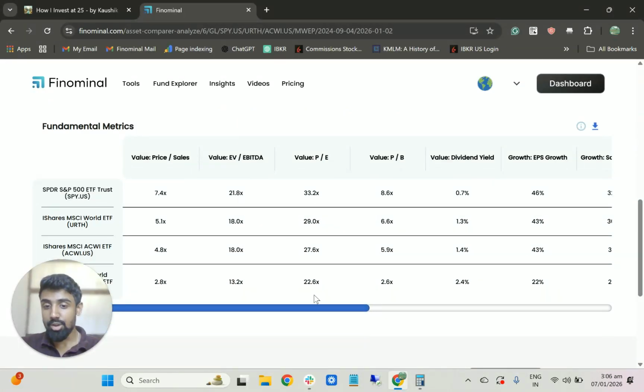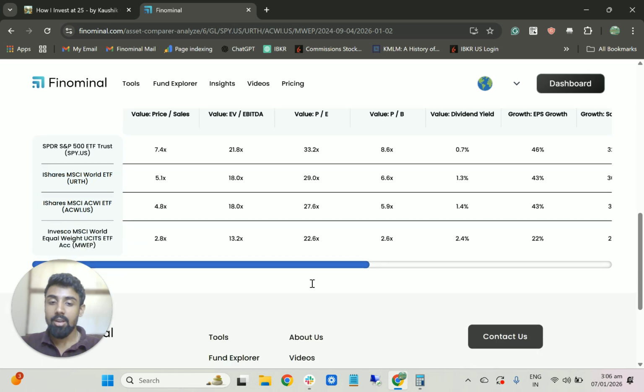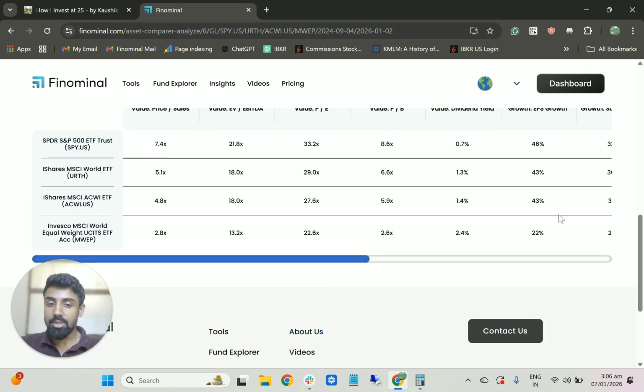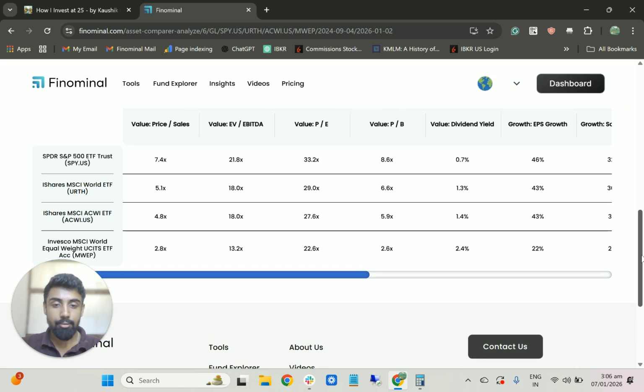To put a number to it, you can see the P/E ratios of these funds here. And you can also see the price to sales ratio, all these fundamental metrics, if you are interested in them. So the P/E ratio from 33 comes down to 26. That's a massive reduction, right?